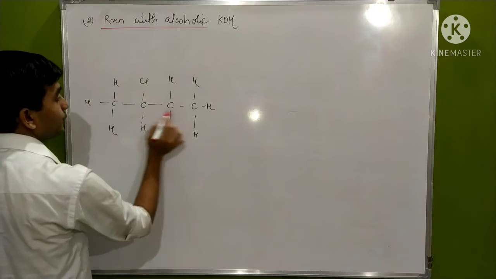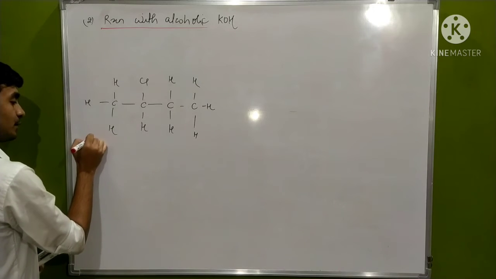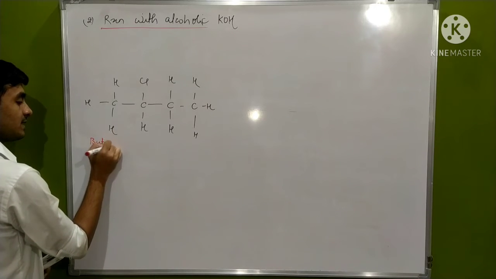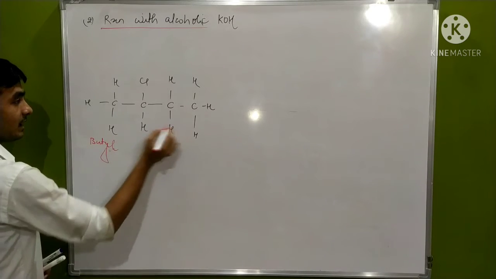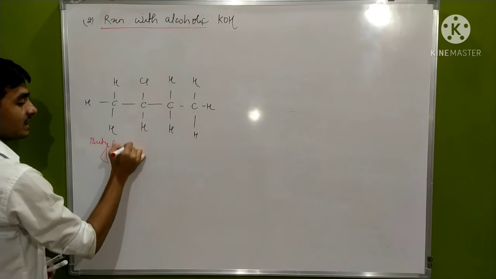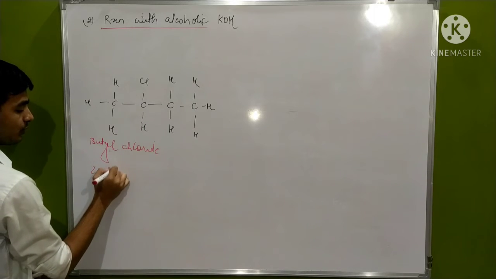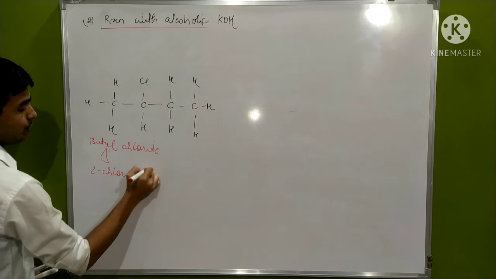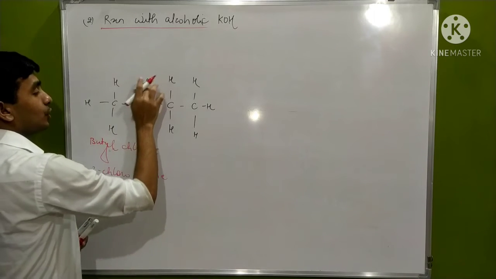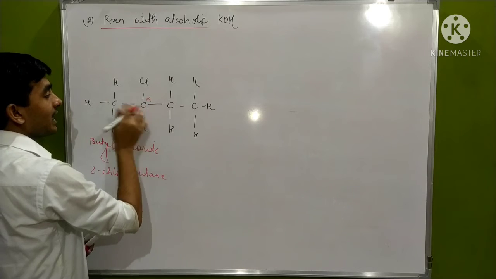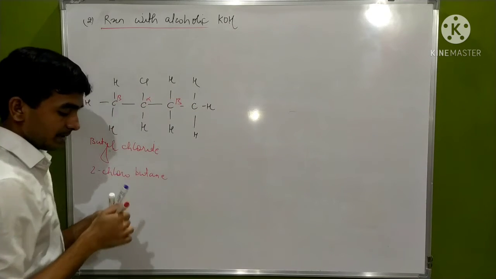This is a 4 carbon compound, that's why it is butyl, and a chlorine atom is added, that is butyl chloride, or you can say 2-chlorobutane. This is our compound. Here the carbon attached to the chlorine atom is alpha and the other adjacent carbons are beta. This is beta and this is beta.